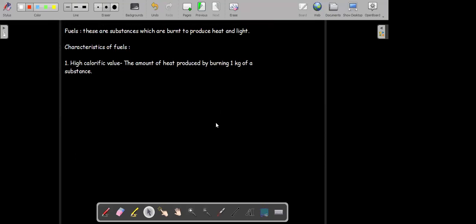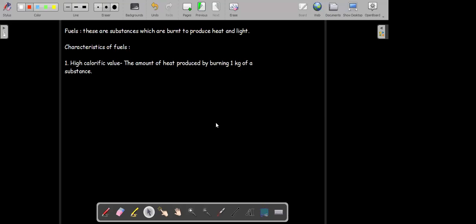So it actually measures how much heat is being generated. For a highly efficient fuel, we want to burn a small amount of fuel and obtain a large amount of energy. At the same time, we also want safety of our houses. For example, the LPG that you are using at home is a 14 kilogram LPG cylinder used for cooking, and I think it must be lasting approximately 30 to 40 days.